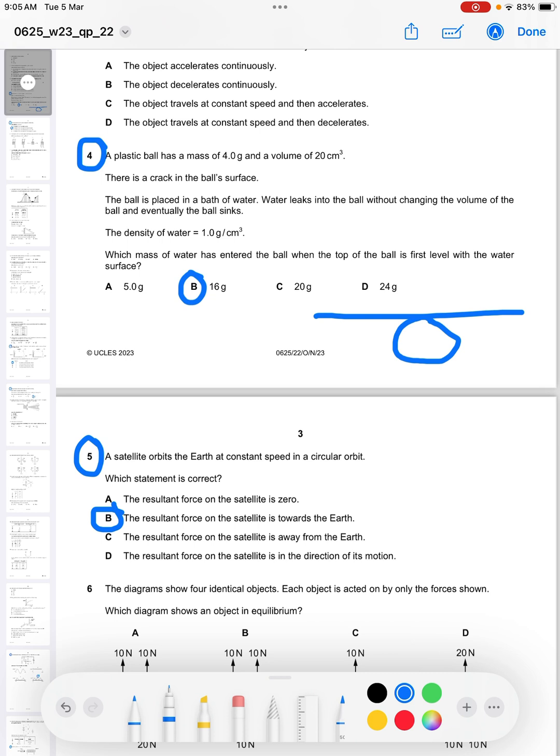because if the ball was something like this, then it would mean that only this part of the ball is displacing the water, which would mean that the weight of the ball going downwards will be equal to the upthrust provided by the displaced liquid.